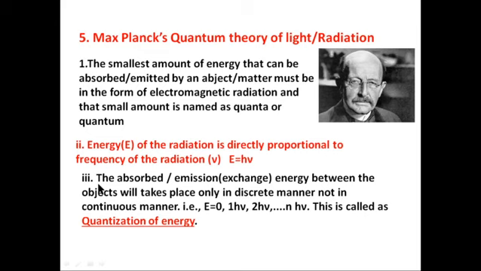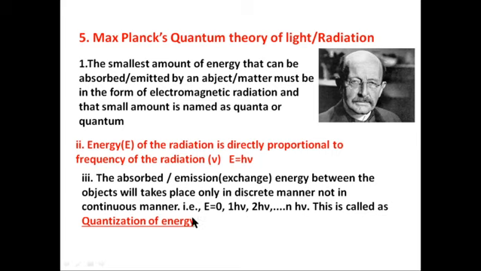He gave one definition: any object can absorb or emit energy only in a discrete manner. Discrete means it does not have a continuous energy pattern; the energy may be 0, or 1 h nu, or 2 h nu, or n h nu.